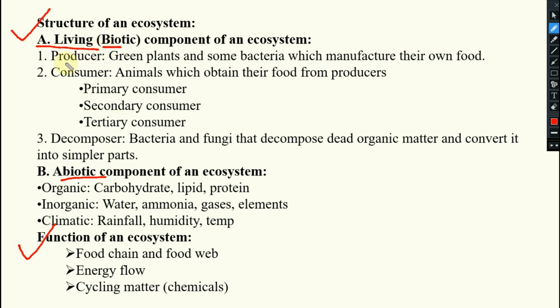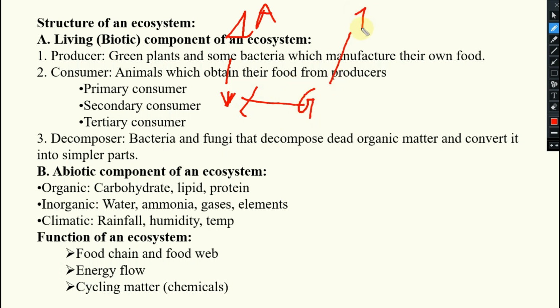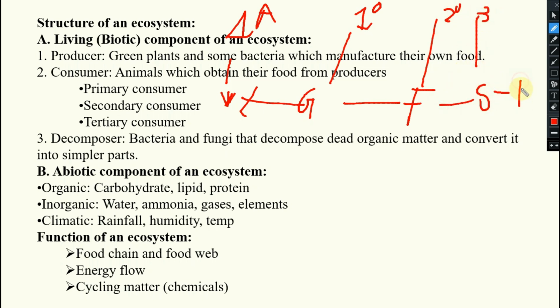Living things are biotic, like producers, autotrophs, which produce the food. Consumers: some are primary consumers, secondary consumers, tertiary consumers. Suppose you see grass, which is the first trophic level, the autotrophs. Suppose grasshoppers are feeding on this grass. This grasshopper will be known as a primary consumer, and next, suppose a frog is feeding on the grasshopper, that is known as a secondary consumer. Suppose a snake is feeding on the frog, that is known as a tertiary consumer. On this, suppose decomposers are coming.